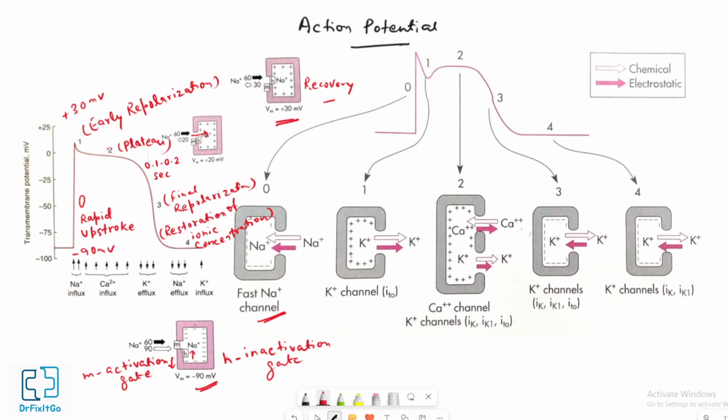In phase 1, the notch is the initial rapid repolarization phase of action potential, which is carried by potassium ion and, to a lesser extent, sometimes chloride ion conductance. Phase 2 of the action potential is unique to cardiac muscle. This plateau phase results from a balance of inward calcium ion and outward current of potassium ion. The slow inward calcium ion channel is activated at threshold potential about minus 50 millivolt.